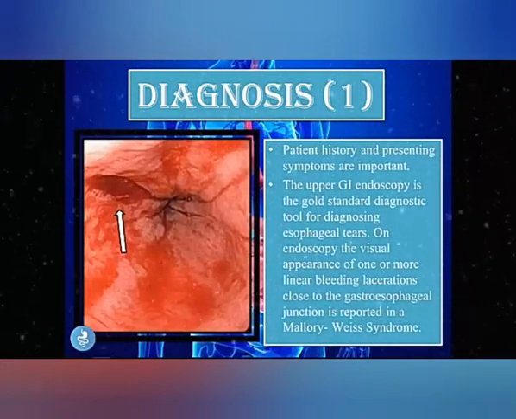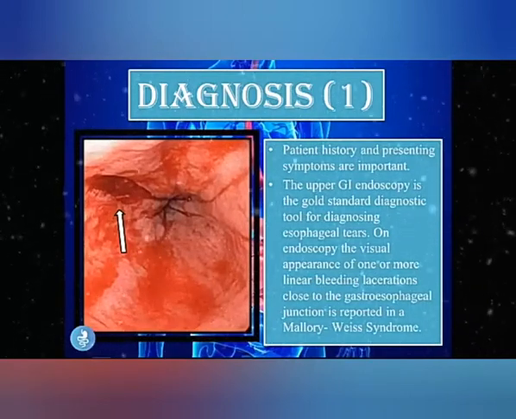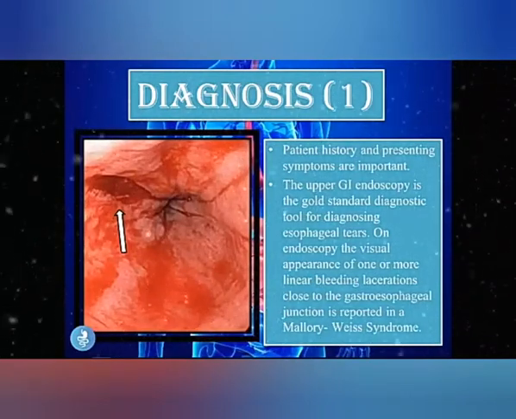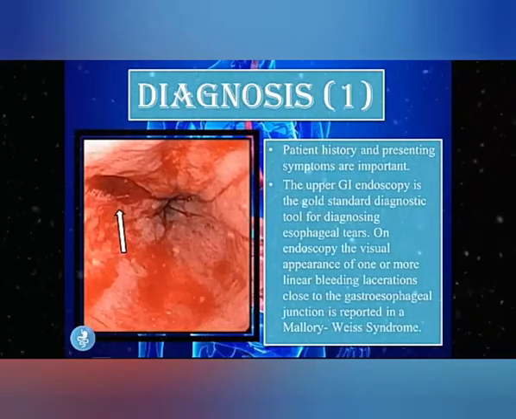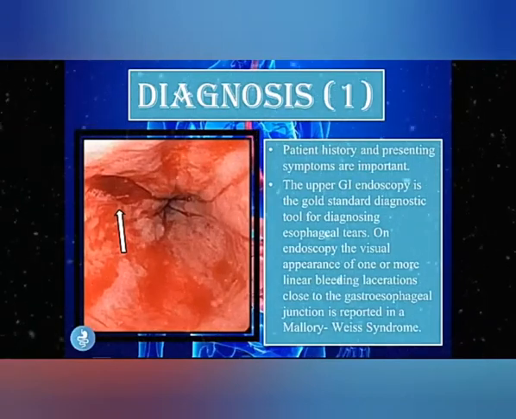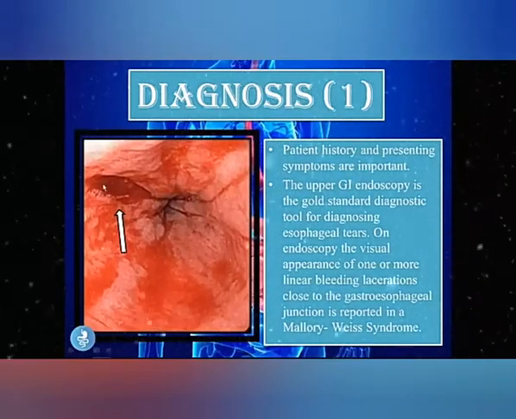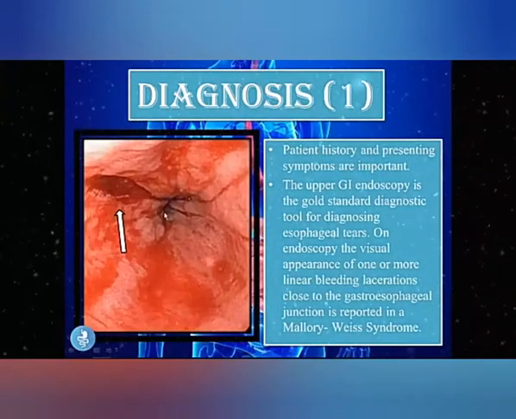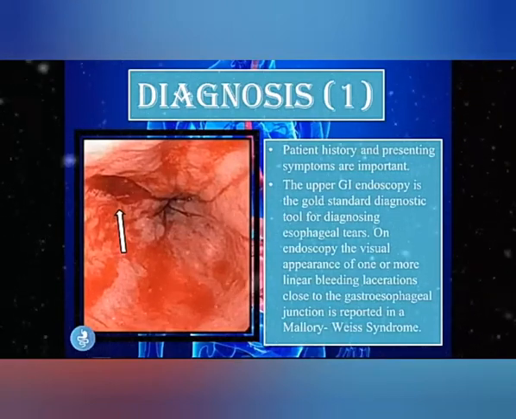The upper GI endoscopy is actually the gold standard diagnostic tool for the diagnosing of esophageal tears. And on endoscopy, the visual appearance of one or more linear bleeding lacerations close to the gastroesophageal junction is reported in Mallory-Weiss syndrome. So on the left, you see the picture of that longitudinal tear near that gastroesophageal junction. And this is found on an endoscopy in a patient with Mallory-Weiss syndrome.